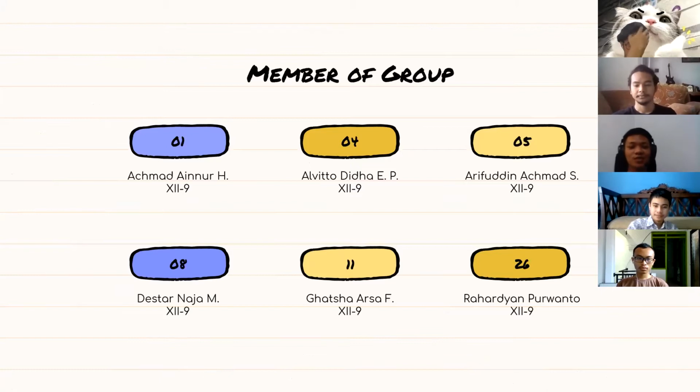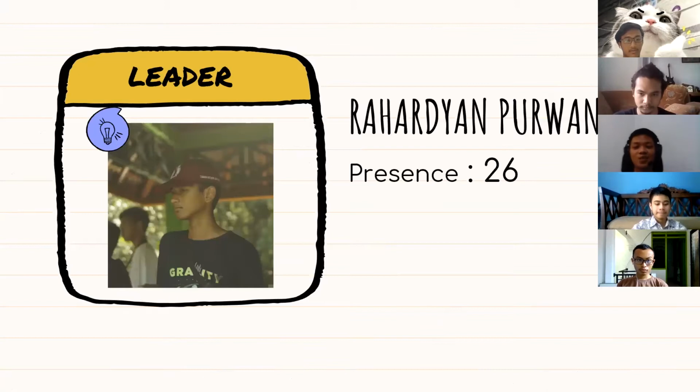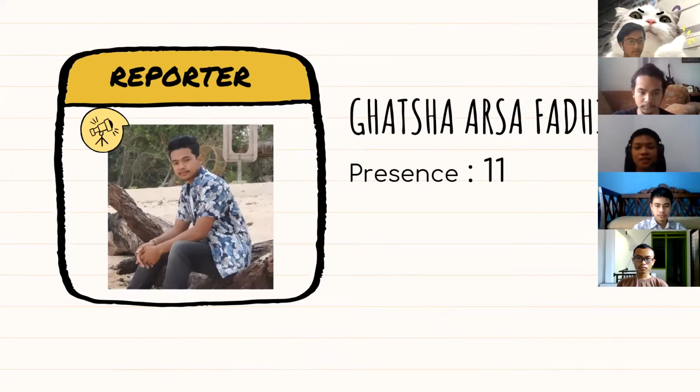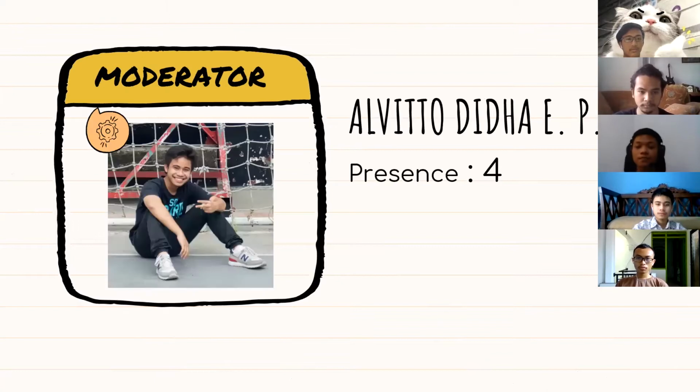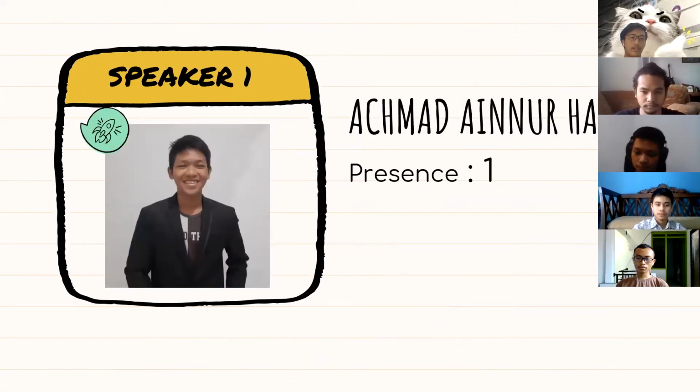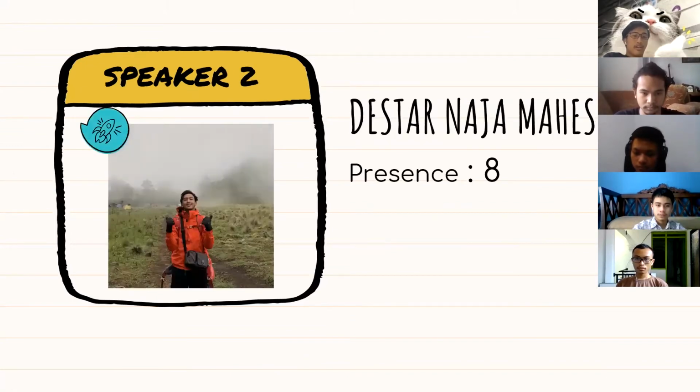This is the member of the group. There is Rahardyan Purwanto as a leader, presence number 26. The next, Arifuddin Achmad as vice leader, presence number 5. And then Ghatsha Arsa as a reporter, presence number 11. We have our moderator, Alvitto Didha EP, presence number 4. And then we have Achmad Ainnur Hakim, presence number 1. And Destar Naja, myself, presence number 8, as our speakers.